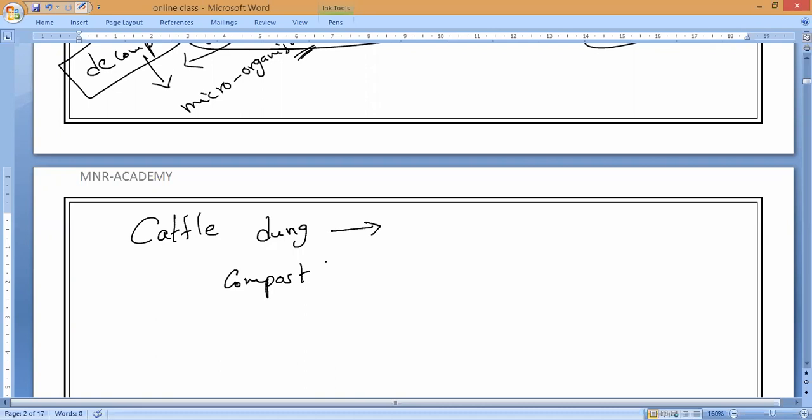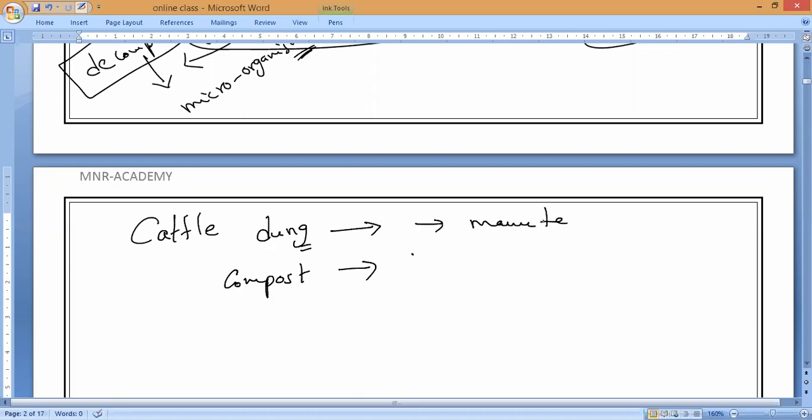All the things will come under biodegradable waste only. Compost is the manure made from decayed vegetable stuff. And cattle dung will also be turned into manure.